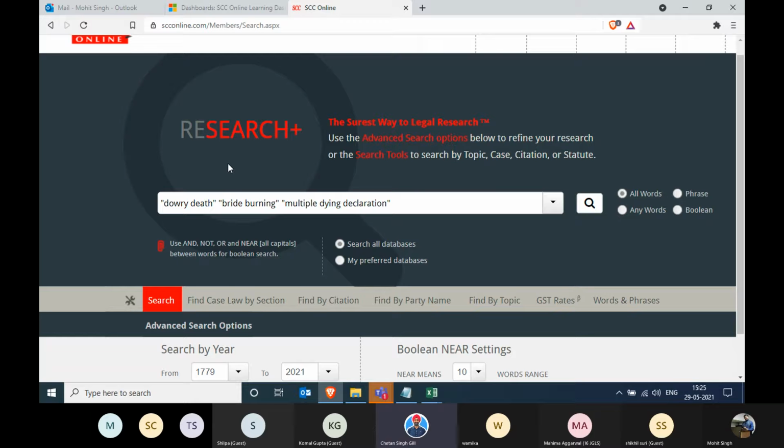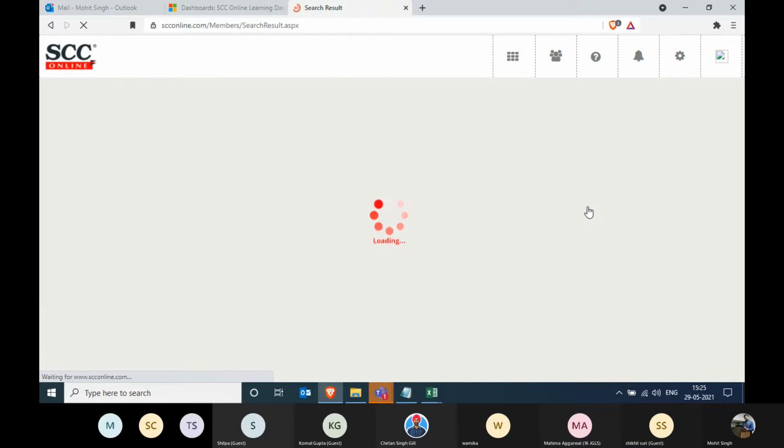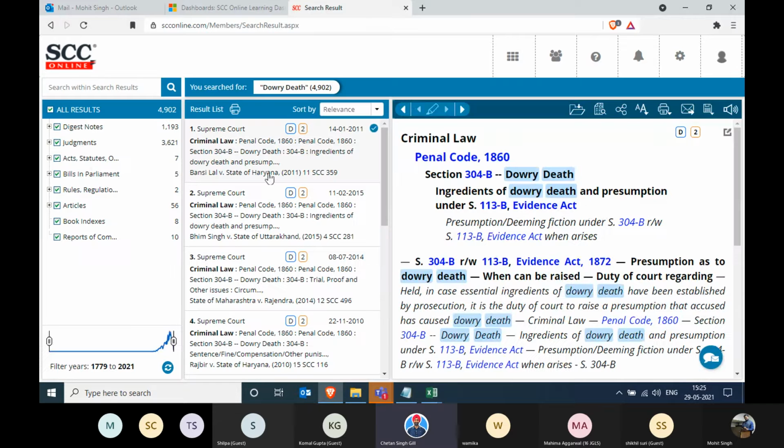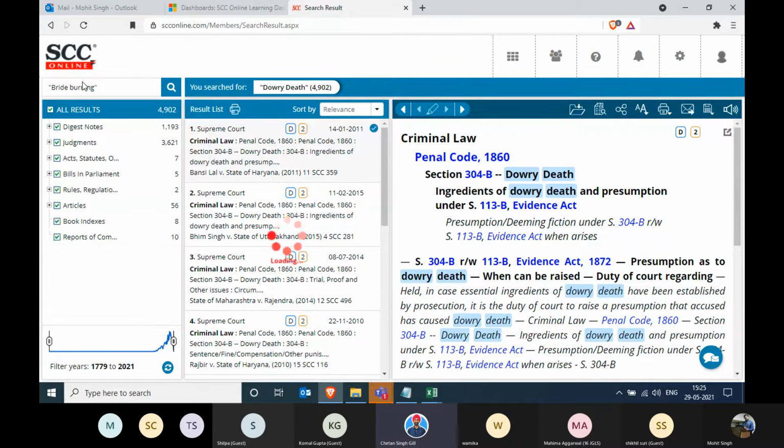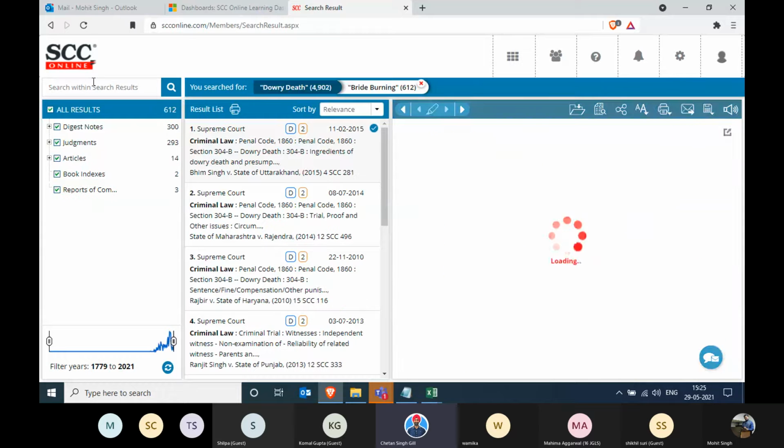We're going to remove all this. We're going to apply our step-by-step breadcrumb sub-searches feature. So we're going to search with dowry death first. Start search. And do a sub-search for bride burning. Now what will happen is with the sub-searches, I will get to know which word is creating a problem.